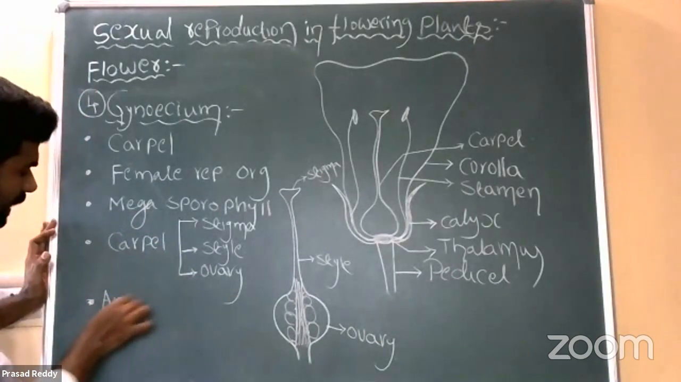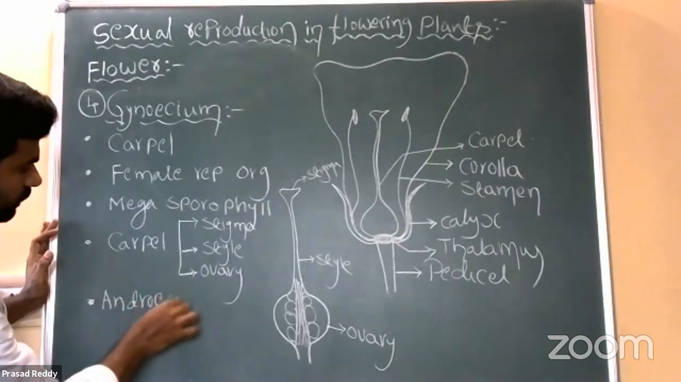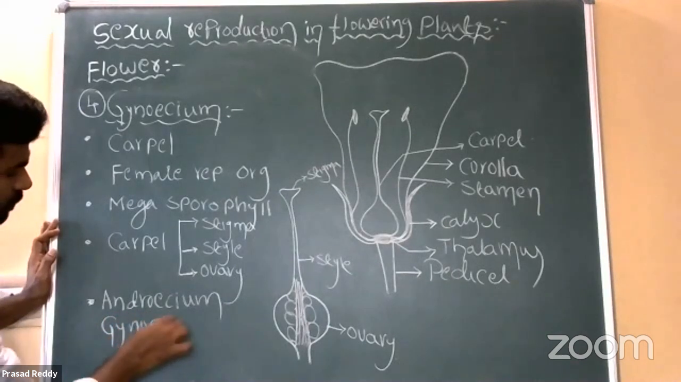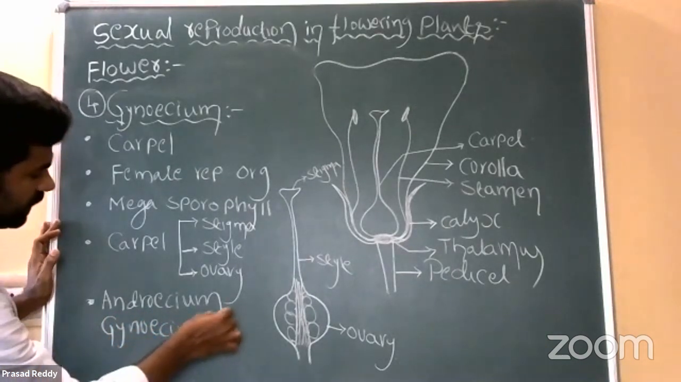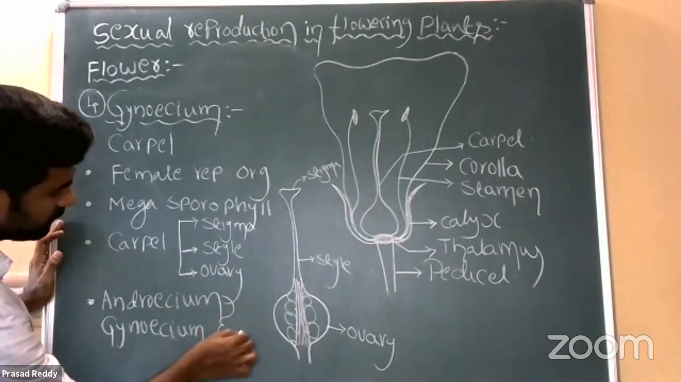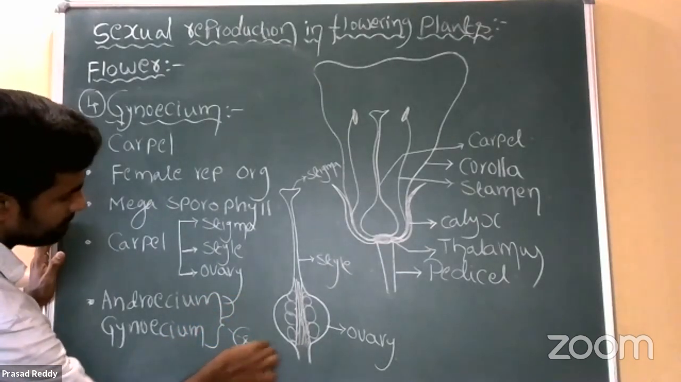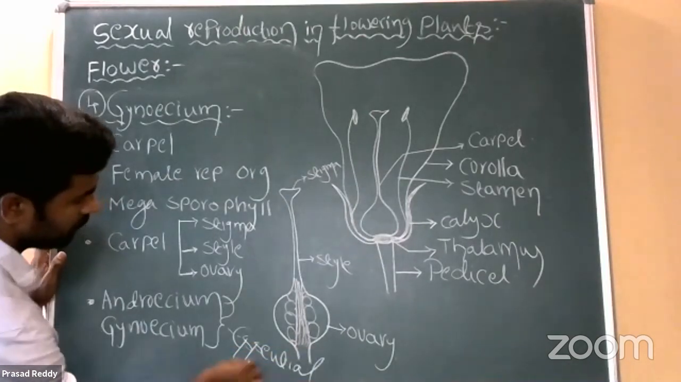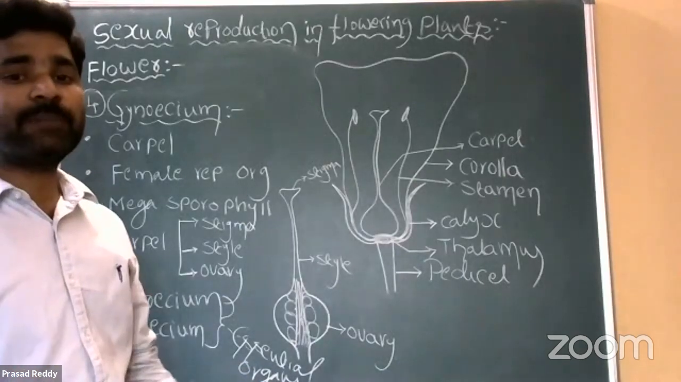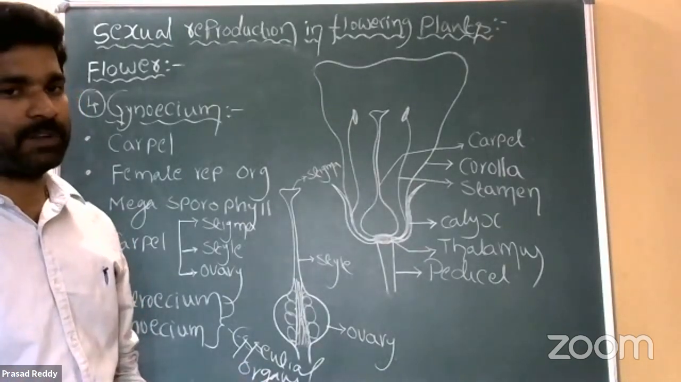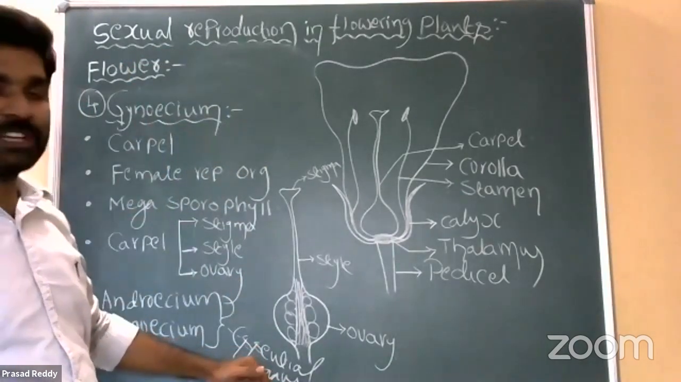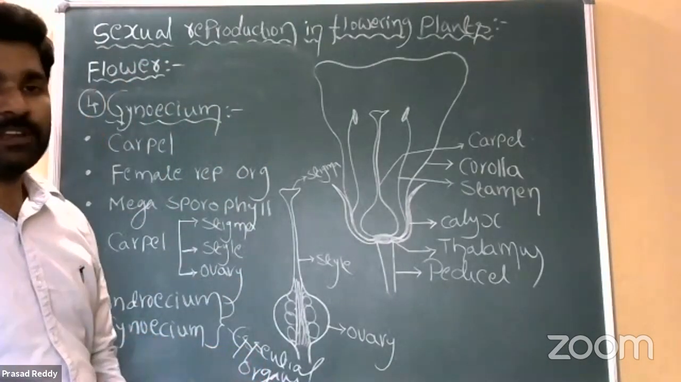So both androecium and gynoecium are considered essential organs. Why do we call them essential organs? Because they are meant for reproduction. Both of them, androecium and gynoecium, participate in reproduction, hence they are called essential organs.